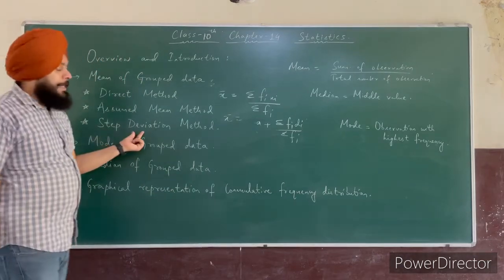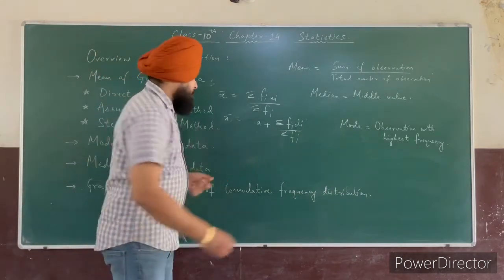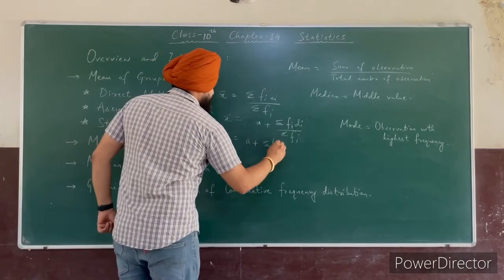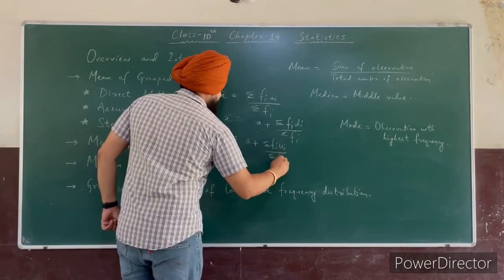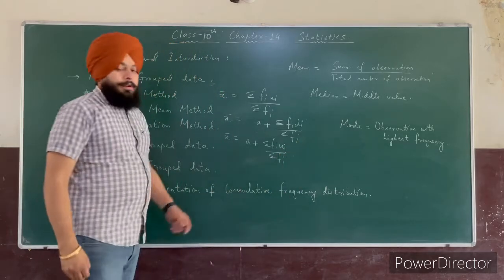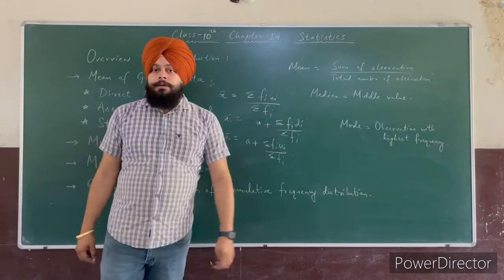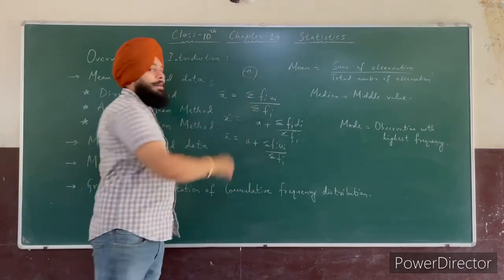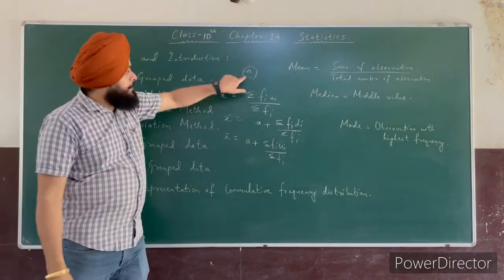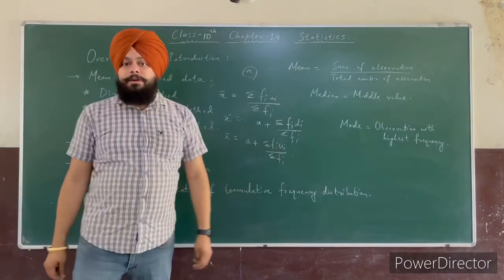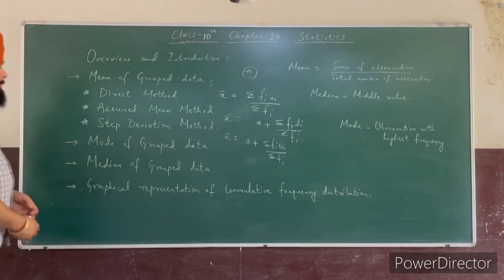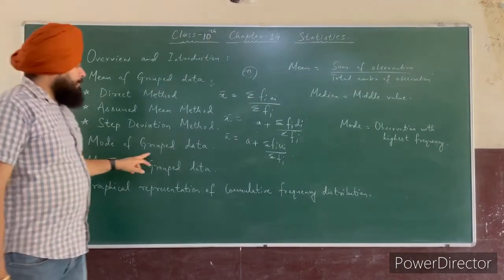Next, third formula is step deviation method. So it is x bar equals a plus summation fi ui upon summation fi. Or you can also write the summation fi as small letter n. Small letter n is also denoted as summation fi. Or you can say number of observations. Clear students? So the next is mode of grouped data.